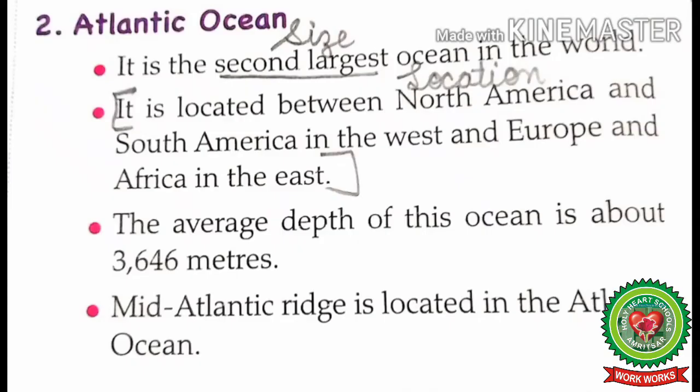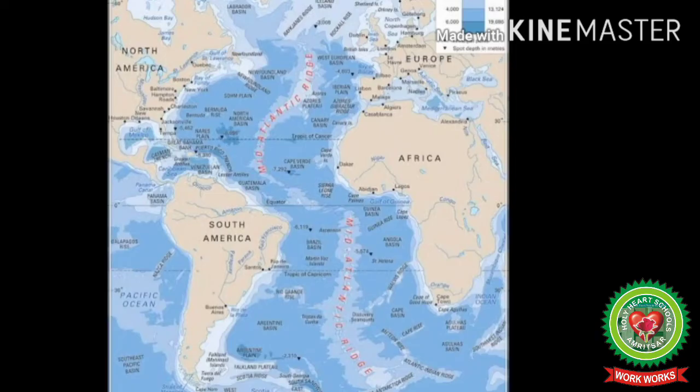The average depth of this ocean is about 3,646 meters. Mid-Atlantic Ridge is located in the Atlantic Ocean. Here ridge means mountain range. Students, Mid-Atlantic Ridge is a mostly underwater mountain range in the Atlantic Ocean from Iceland to Antarctica.